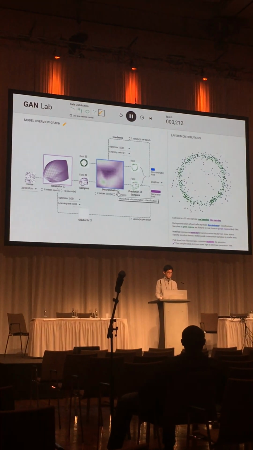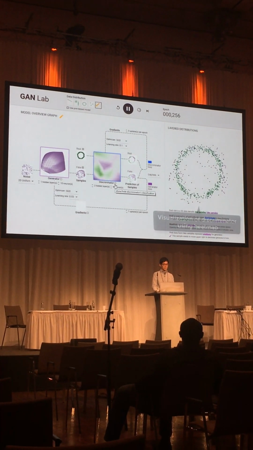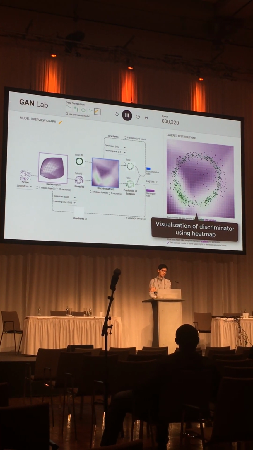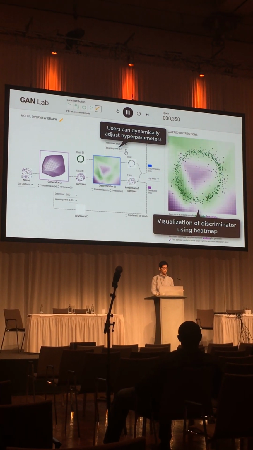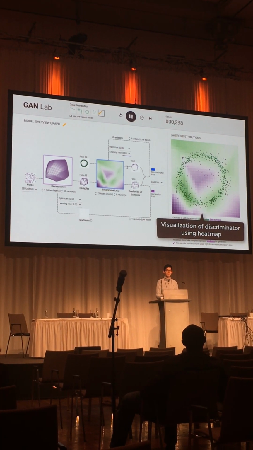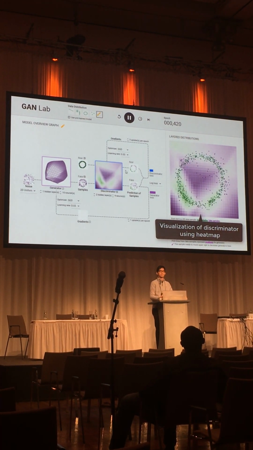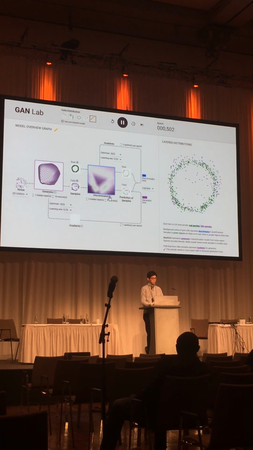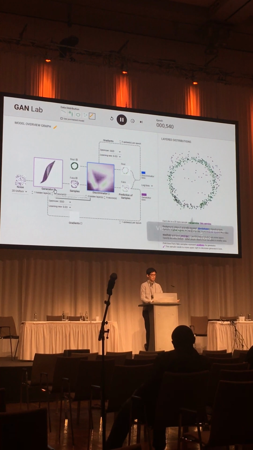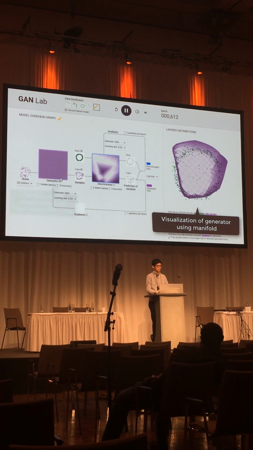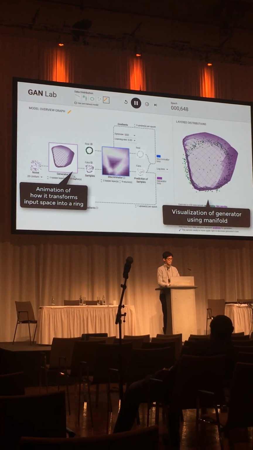And they can also now visualize the discriminator by clicking the checkbox, and the visualization for the discriminator is shown on the right side. And also, users can dynamically adjust hyperparameters to guide the training process based on this visualization. Also, we can visualize the generator here to see how purple data points are distributed and how the generator made this distribution.